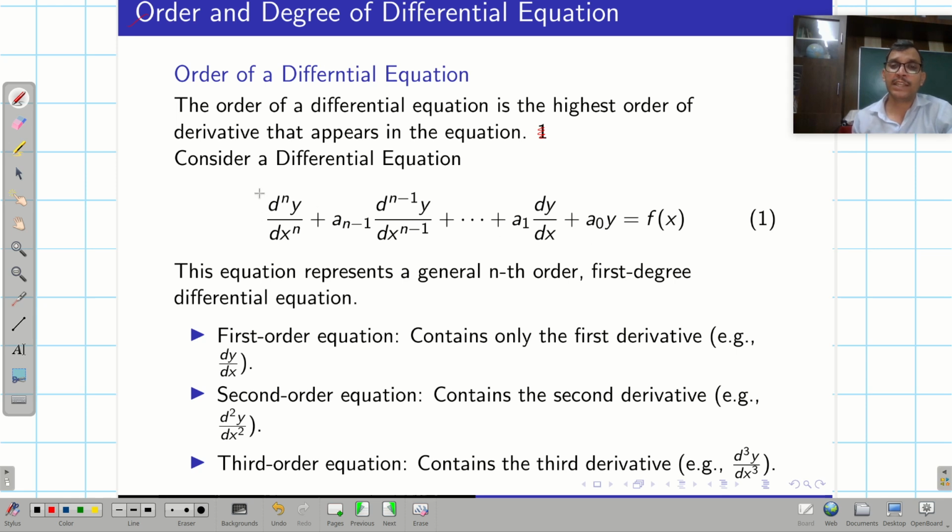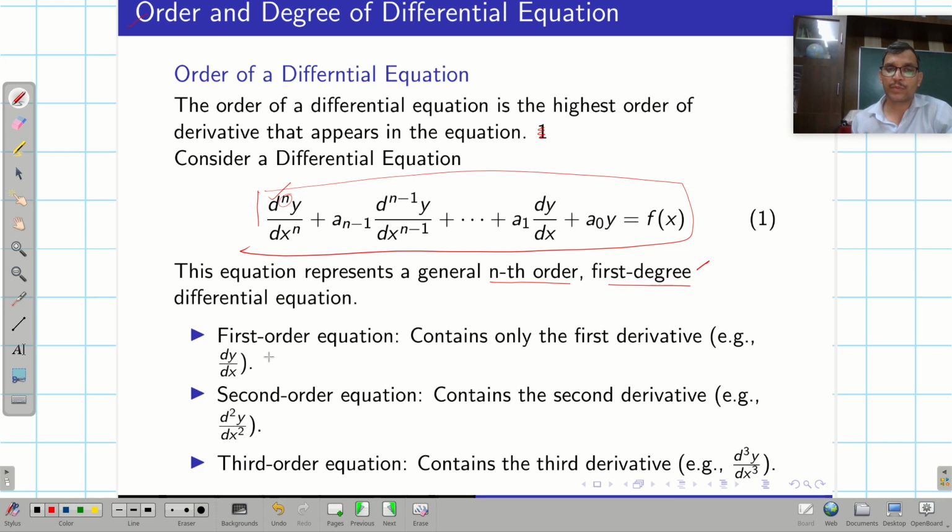So it is basically a general differential equation, and here the highest order derivative we are considering is n. So this equation represents an nth order differential equation, and it is of first degree.